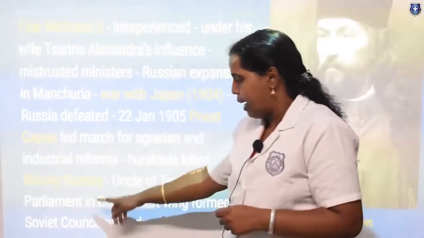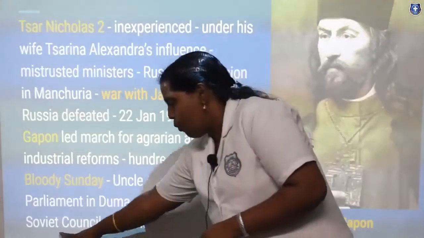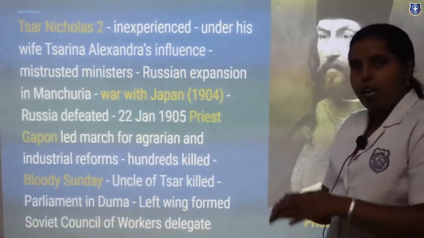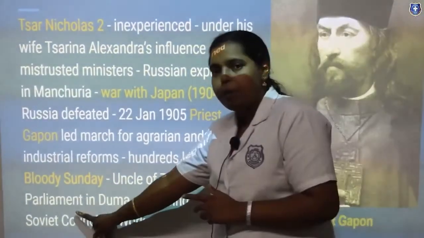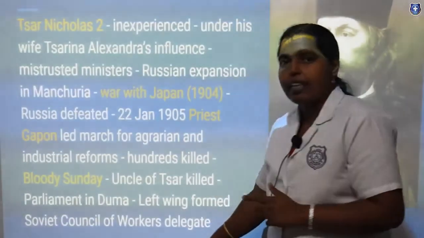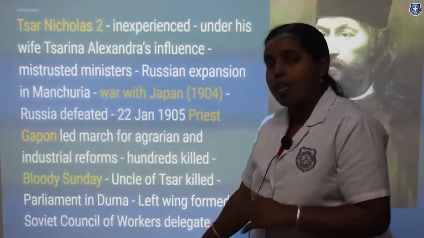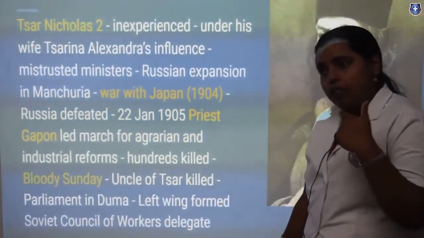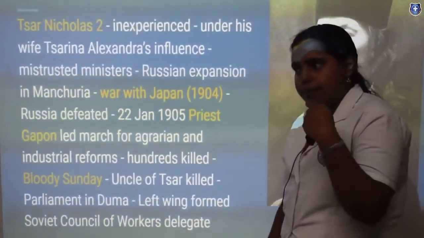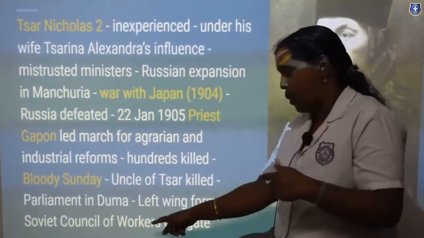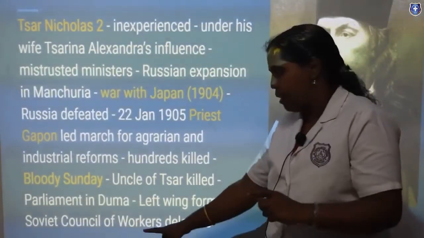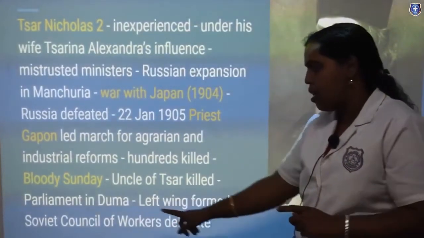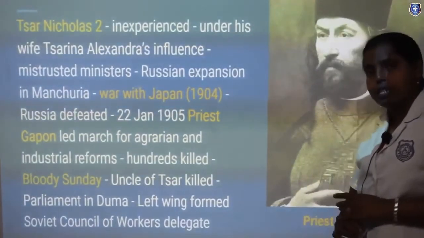So on the ruler's side they had the Duma, and on the opposite side they had the Soviet Council of Workers, a conference-like body. Whatever was announced here, they would fight against in the Soviet Council, assessing whether it was a proper reform, or a beneficial reform for the peasants. That is what they would do in the Soviet Council of Workers.